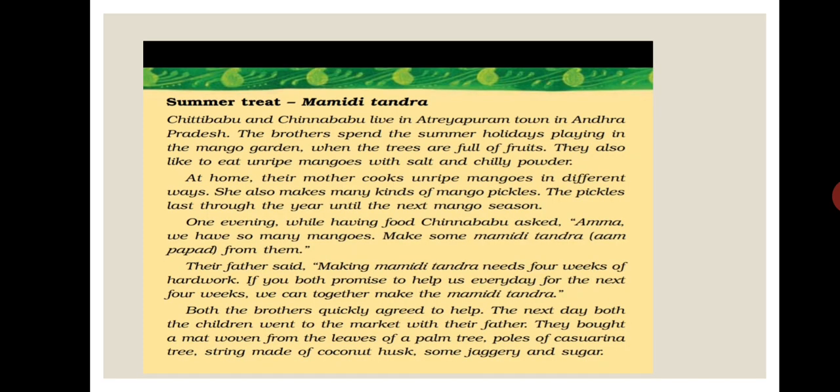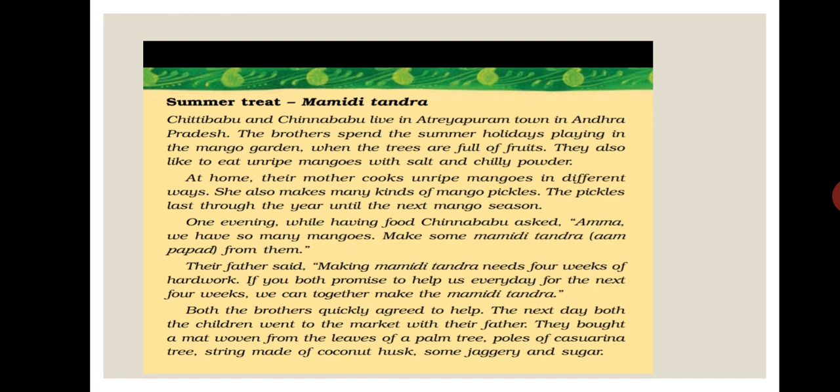Now students, read the recipe. Chitti Babu and Chinna Babu live in Atrapuram town in Andhra Pradesh. So, if a question comes where Atrapuram town is located, the answer is Andhra Pradesh. The brothers spent the summer holidays playing in the mango garden when the trees are full of fruits. They also like to eat unripe mangoes with salt and chili powder.